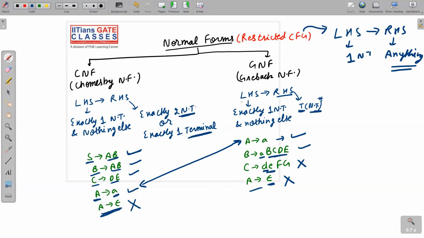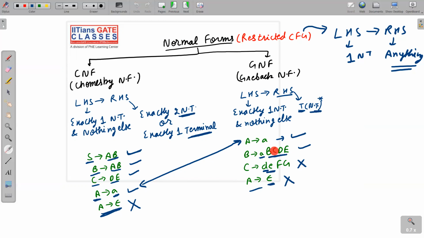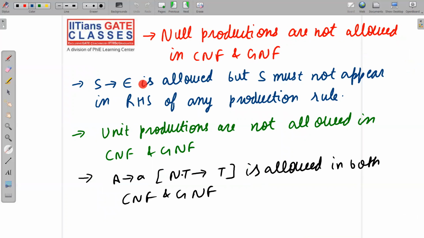We have a few important points. Let me jump to the next slide to show you some other points about CNF and GNF. The first important point is that null productions are not allowed in CNF and GNF. I have already told you in the previous slide. Next, S implies null is allowed. Null productions are not allowed, but we have one exception: S implies null is allowed, but S must not appear in the RHS of any production rule.